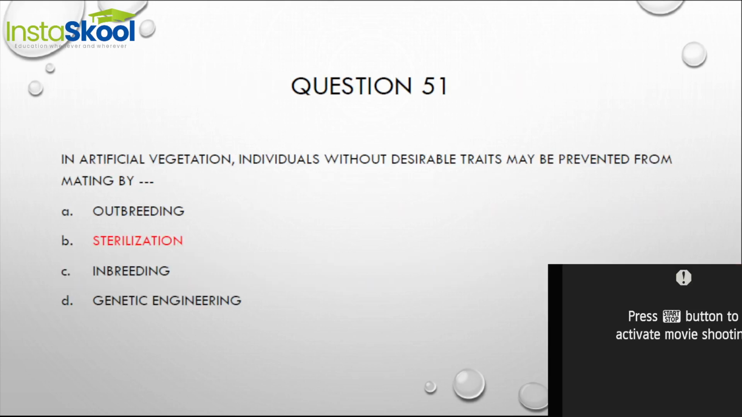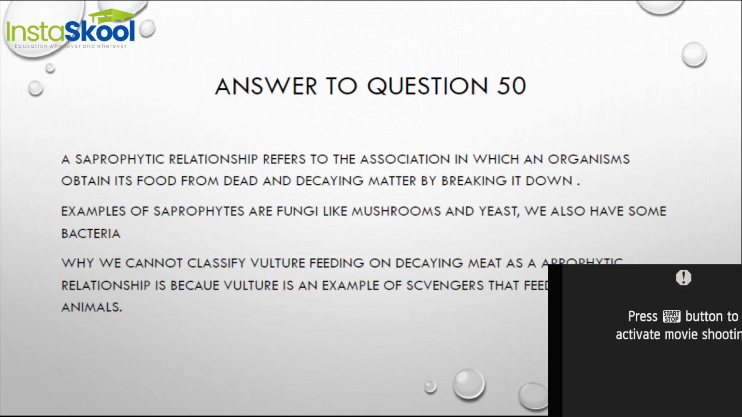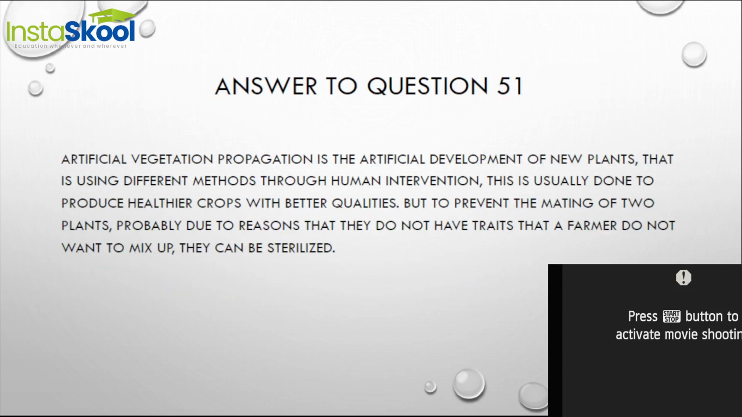Now we move on to question 51. In artificial vegetation, individuals without desirable traits may be prevented from mating by dash. When we talk of artificial vegetation, this is the artificial development of new plants, that is, using human intervention to bring about new plants by joining two different plants. And why do we do this most of the time? It is to produce healthier crops with better qualities.